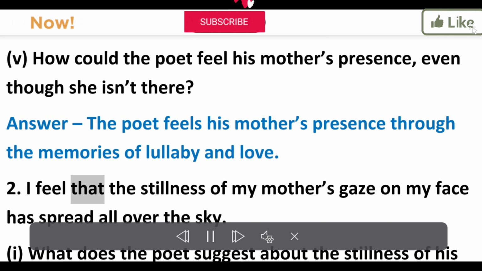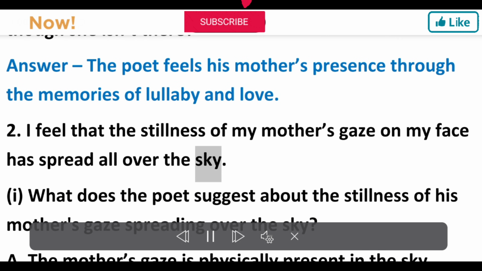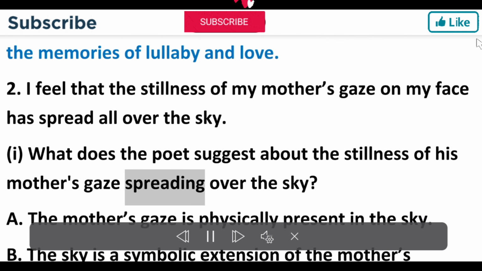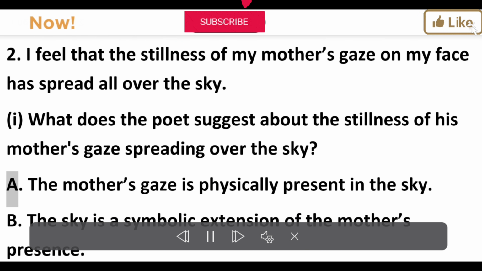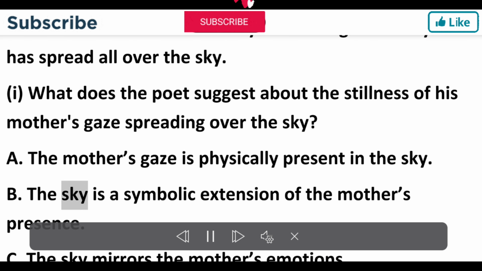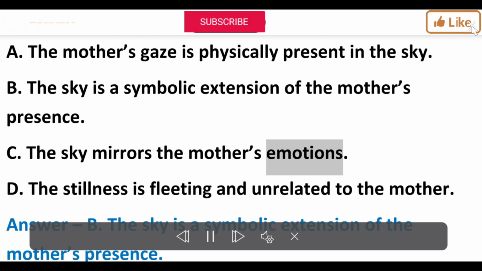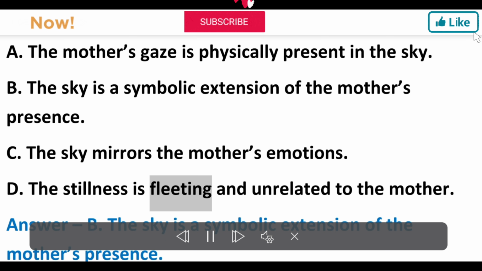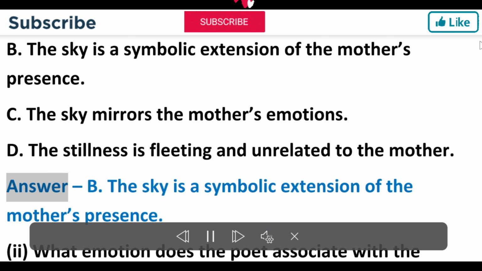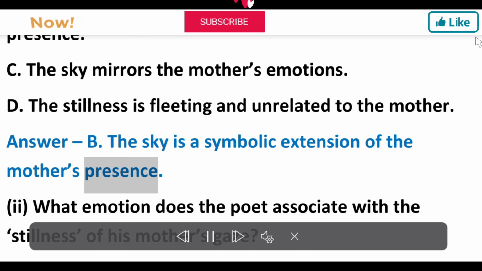2. I feel that the stillness of my mother's gaze on my face has spread all over the sky. (i) What does the poet suggest about the stillness of his mother's gaze spreading over the sky? A. The mother's gaze is physically present in the sky. B. The sky is a symbolic extension of the mother's presence. C. The sky mirrors the mother's emotions. D. The stillness is fleeting and unrelated to the mother. Answer. B. The sky is a symbolic extension of the mother's presence.